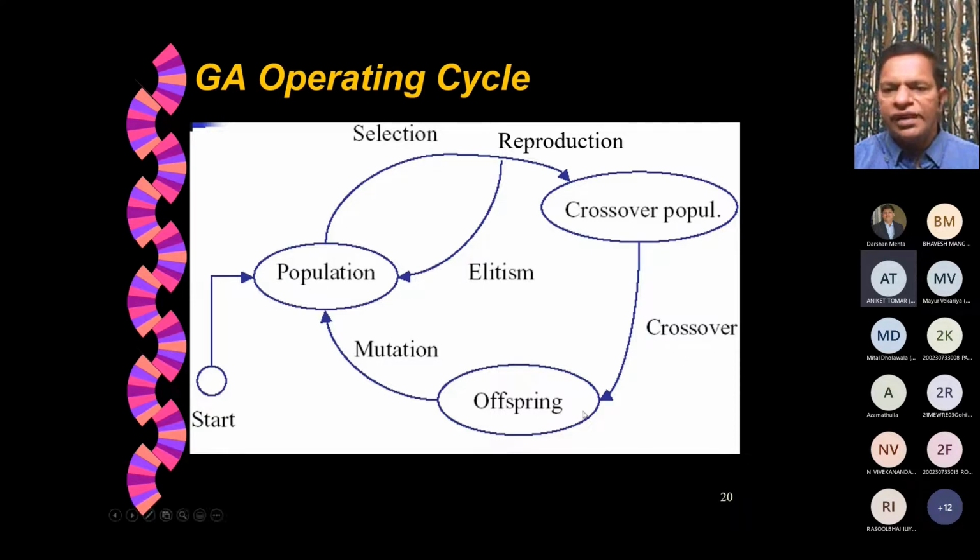All these mechanisms will eventually result in the population size being the same from one generation to another. Some members may be elite members for the next generation, some may be based on crossover, and some based on crossover and mutation. But the total number of members in the population would be the same as what we started with in the first generation. We continue this operation until we reach our termination criteria. I'll talk about termination criteria later.